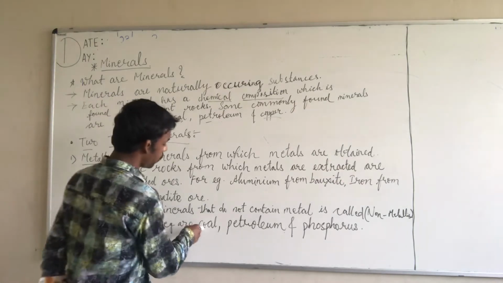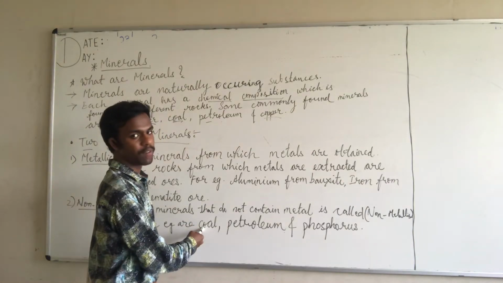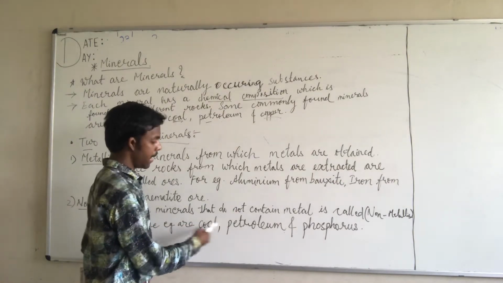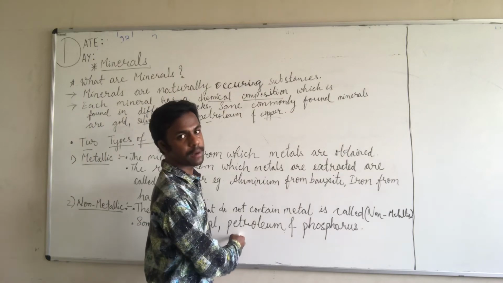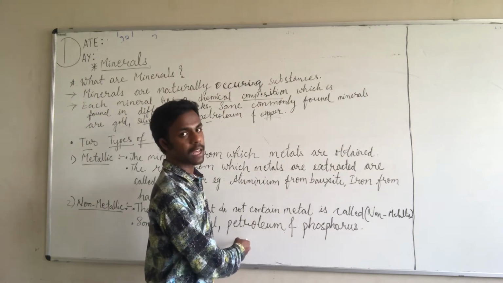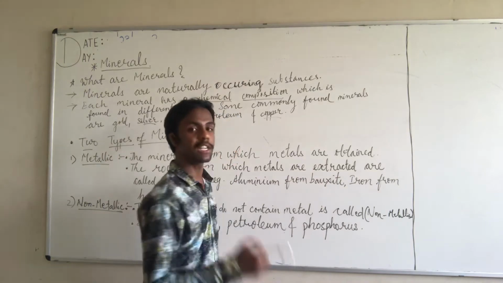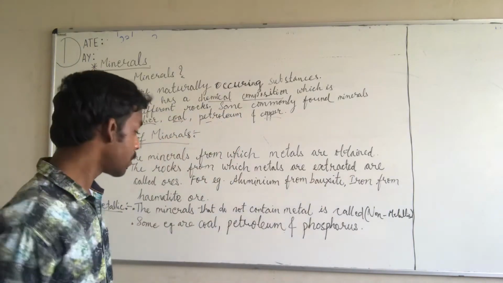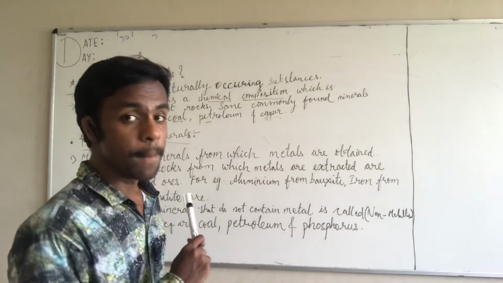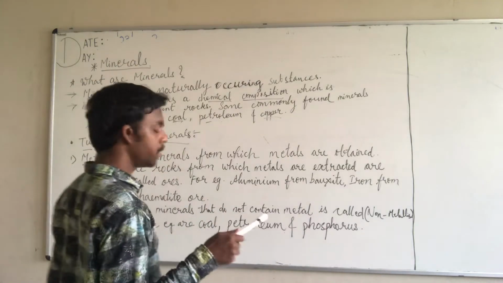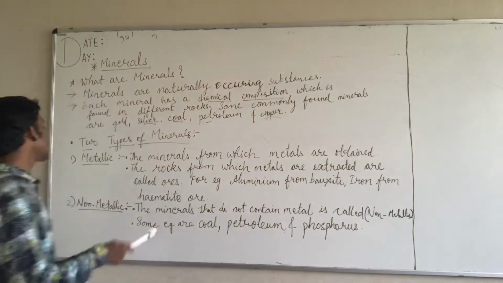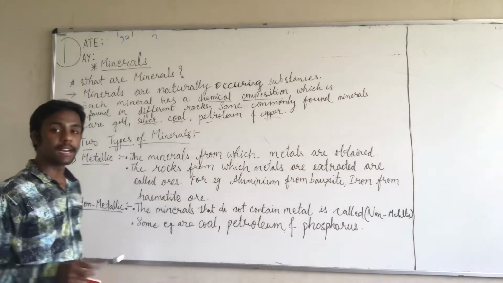From gold we cannot obtain metal. And petroleum is also a kind of mineral from which metals are not obtained. And phosphorus is also a kind of mineral which does not contain metals. So these are the two types of minerals.